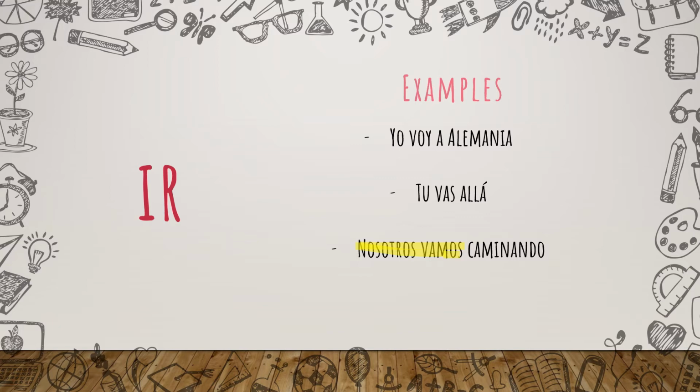Precisely, if you want to translate word by word, it will be "we go." And that's okay. That's the same thing as in English. But why do we say caminando? Caminando means walking. So when do we say that? For example, when somebody asks you, "Hey, are you coming or going there?" or you're going to any place. It doesn't matter the place for now.